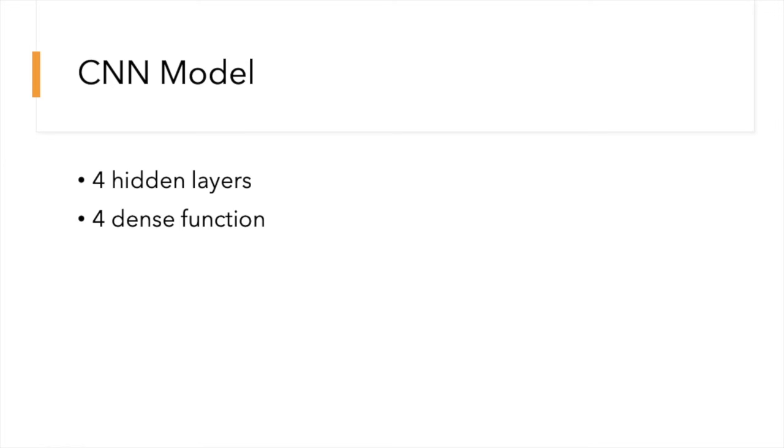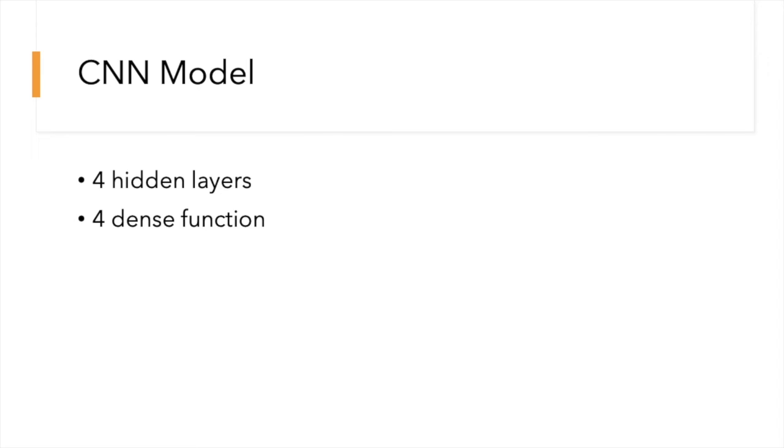The first model we used was a model built from scratch, a CNN model. We had 4 hidden layers and 4 dense functions. The convolution shape for each layer was 32, 64, and 96 for the last 2 layers, which are the most common setting for image classification tasks. The activation function we used was ReLU, and the pooling size we used was 2 by 2.